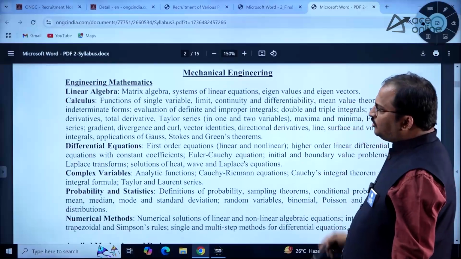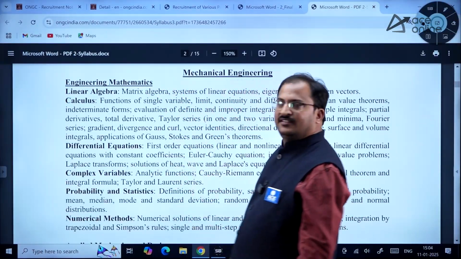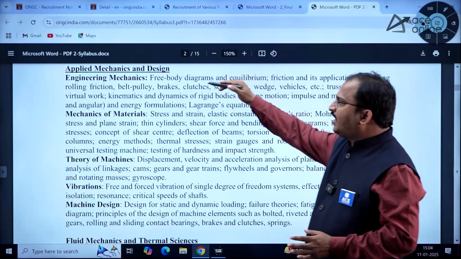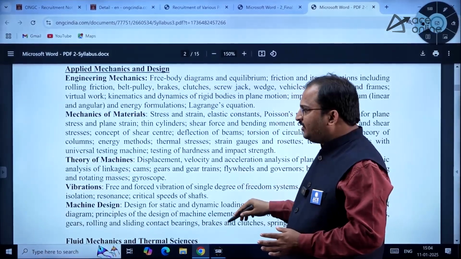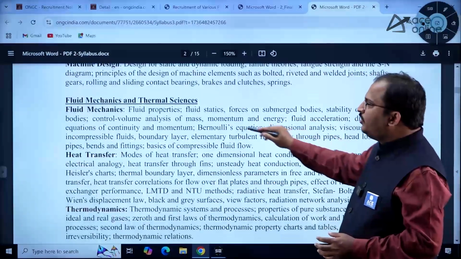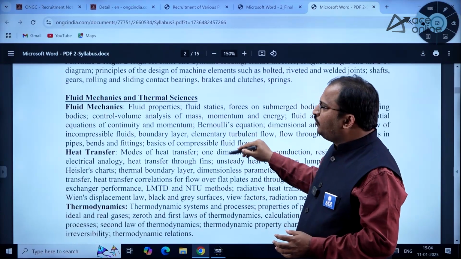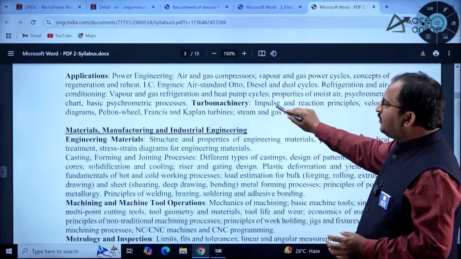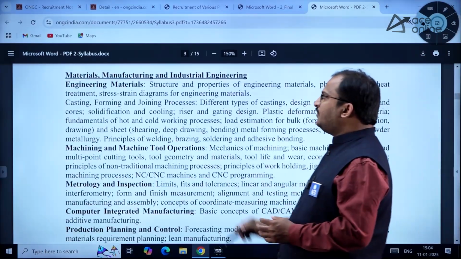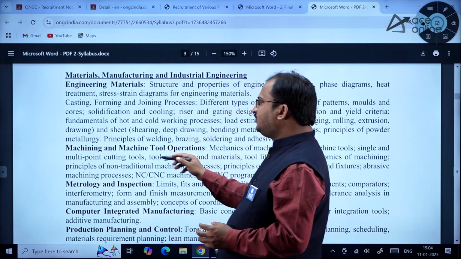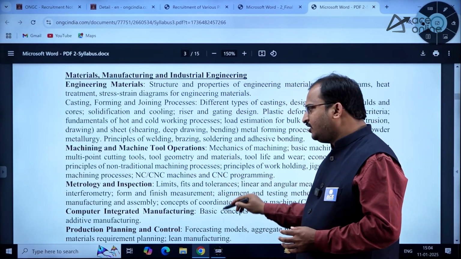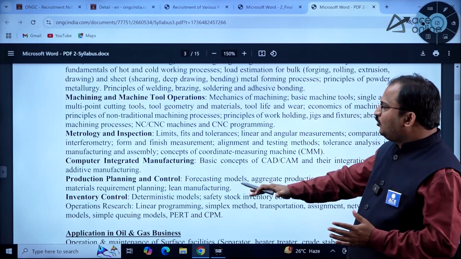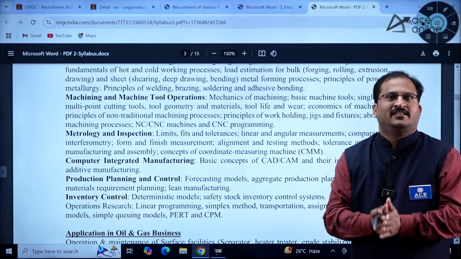So coming to the mechanical engineering syllabus, engineering mathematics is there. Then applied mechanics and design, which includes engineering mechanics, mechanics of materials, theory of machines, vibrations and machine design. Then fluid mechanics and thermal sciences: fluid mechanics, heat transfer and thermodynamics and its applications come under this part. Turbo machinery is also there. Then materials, manufacturing and industrial engineering: engineering materials, machining and machine tool operations, metrology and inspection, computer integrated manufacturing, production planning and control, and inventory control. Up to here, almost the syllabus is like the GATE syllabus.